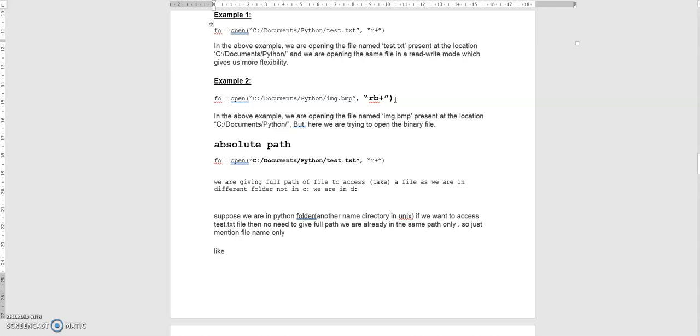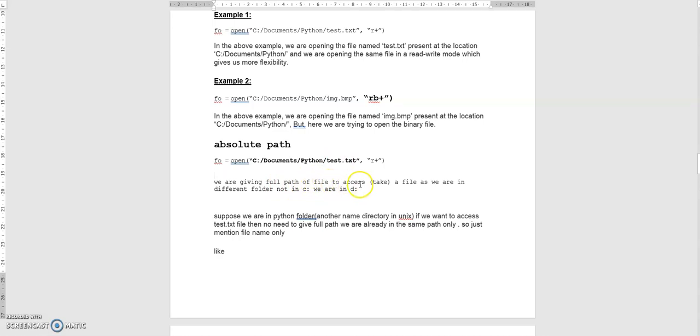Then how to open a binary file for reading purposes? Simply append the character B, which indicates you are opening a binary file. Then this is the absolute path. Absolute path means you are in D colon, that is, in some other directory. If you want to open a file which is available in the C folder, then you have to give the absolute path. Absolute path means the complete path where the file is present. We are giving the full path, that is the absolute path.